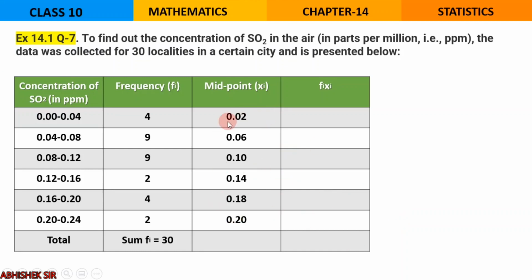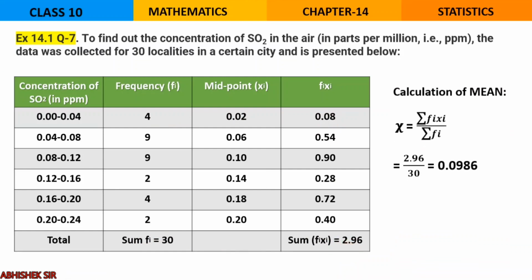And same as I said, there is a decimal over here. So whenever you are multiplying for the last column, you multiply it very carefully. So here we have 0.02 into 4, 0.08 and so on. Finally do the total. Decimal is there, so again, while doing the total, you take care of the decimal.